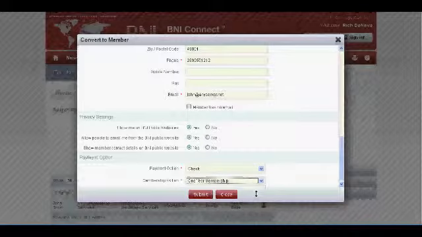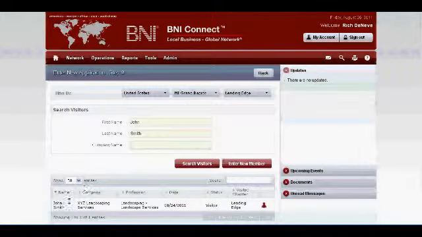You can select the payment option, so the office knows what to expect. And then whether it's a 1-year or a 2-year membership, you can select that. So in this case, we're going to close it. We want to show you what it looks like if that person has never been a visitor. What you'll need to do is assume John Smith has never been a visitor to the chapter.